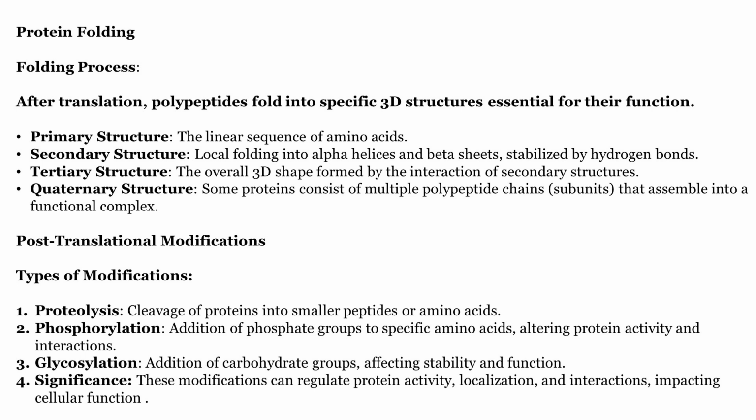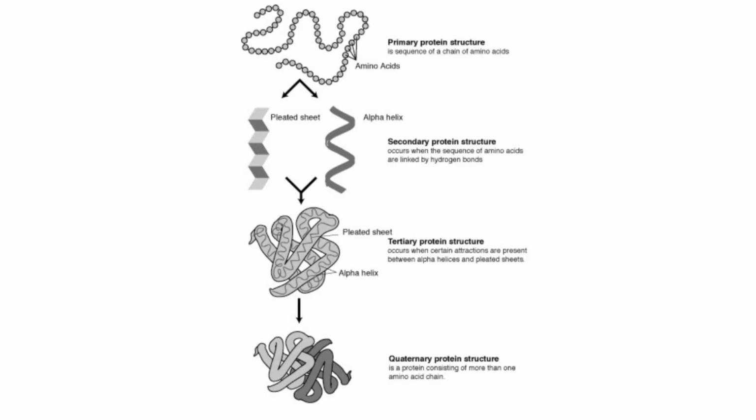Protein folding process. After translation, polypeptides fold into specific 3D structures essential for their function. Primary structure, the linear sequence of amino acids. Secondary structure, local folding into alpha helices and beta sheets stabilized by hydrogen bonds. Tertiary structure, the overall 3D shape formed by the interactions of secondary structures. Quaternary structure, assembly of multiple polypeptide chains into a functional complex.